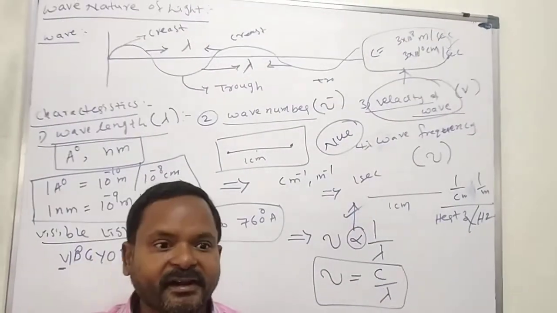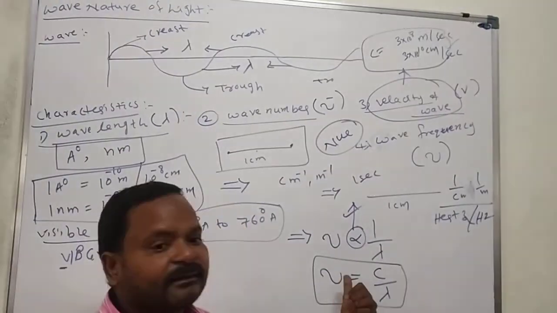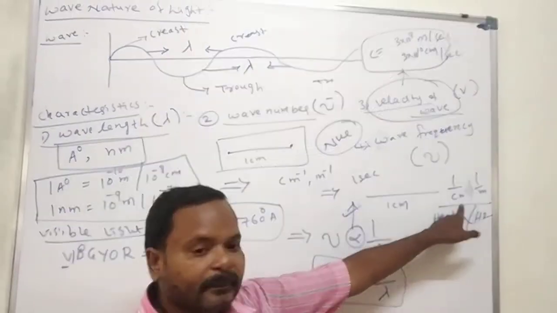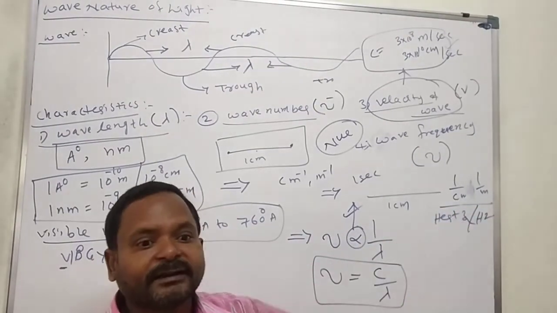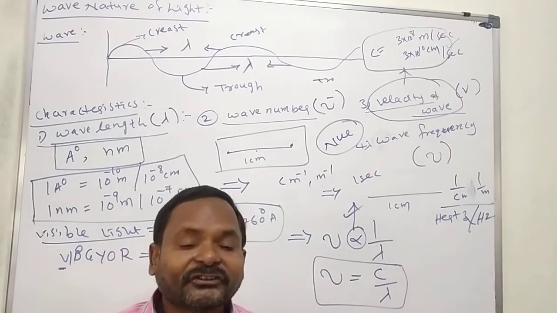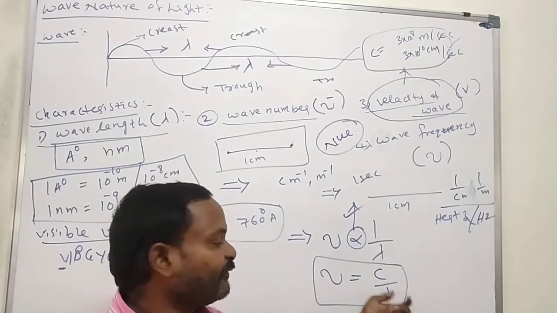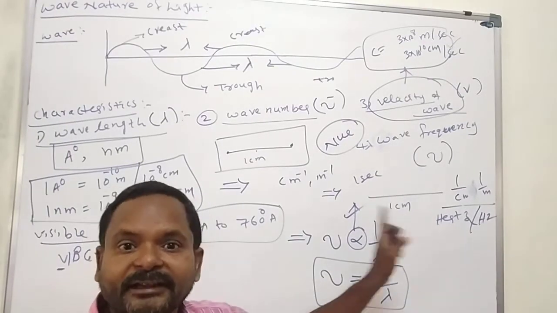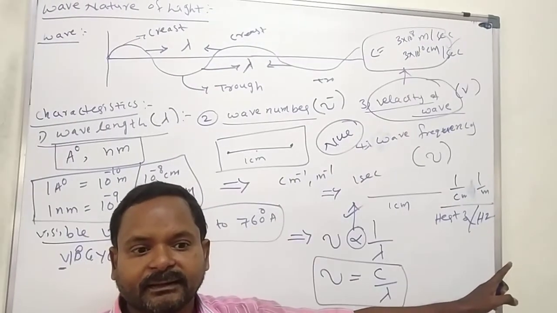Lambda is wavelength, nu is frequency. Frequency is always in centimeters or meters, but wavelength is always in angstroms or nanometers. So you convert wavelength always into meters or centimeters. We'll see.